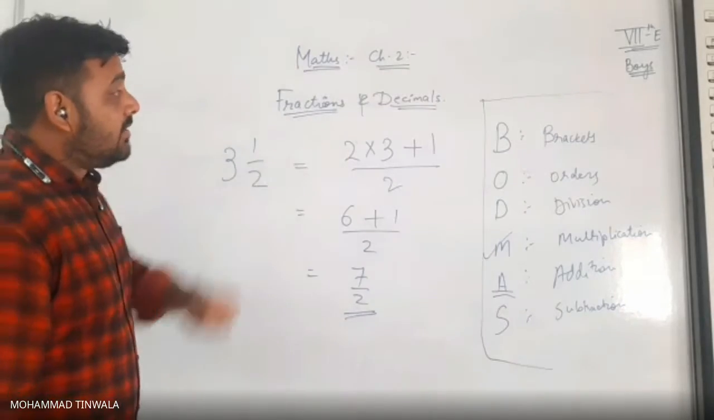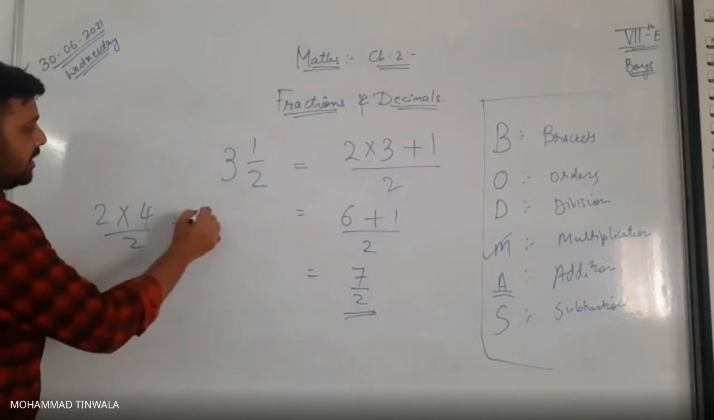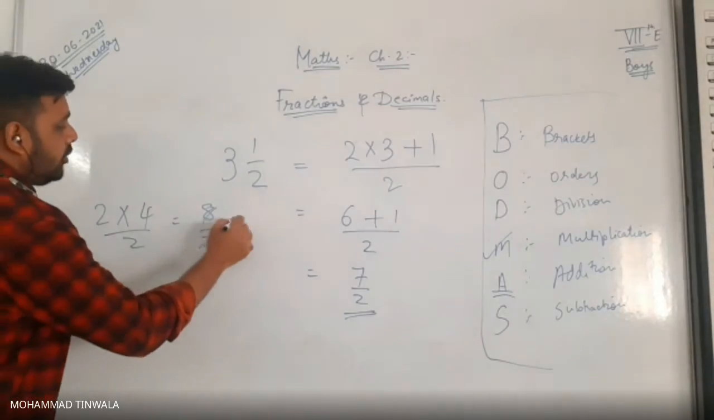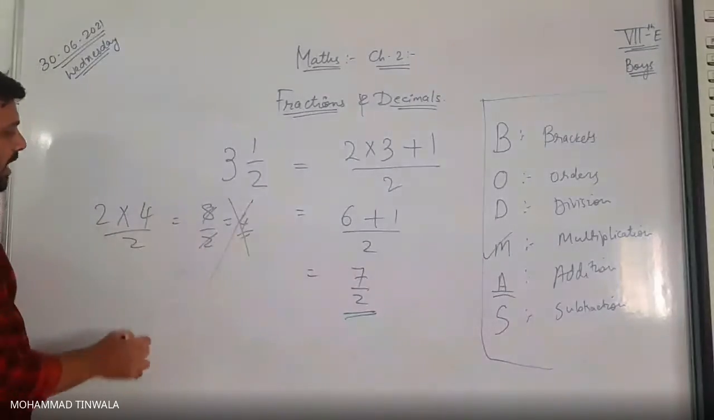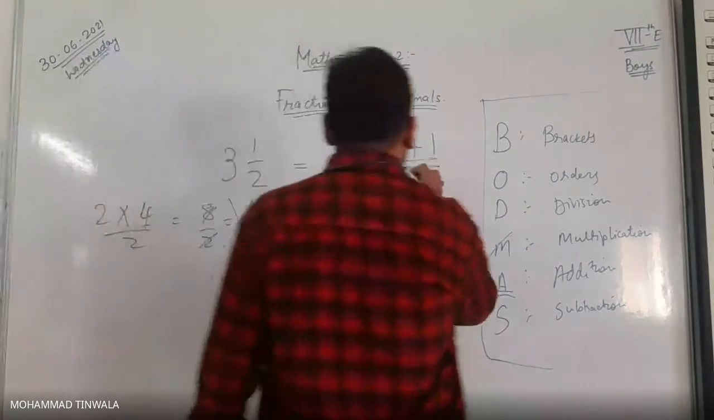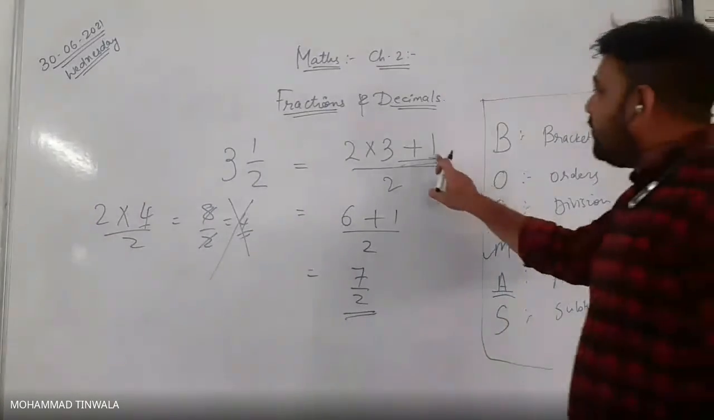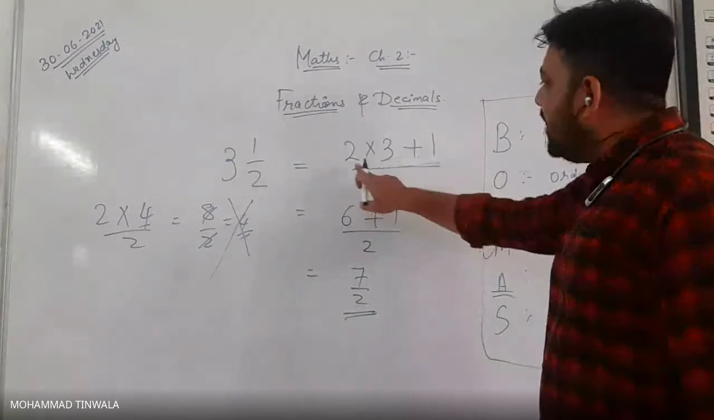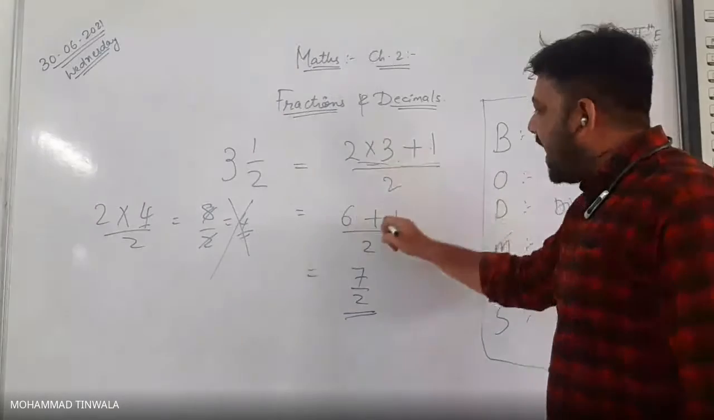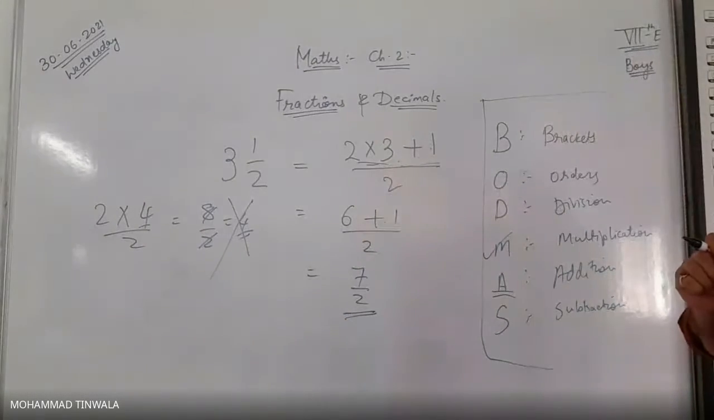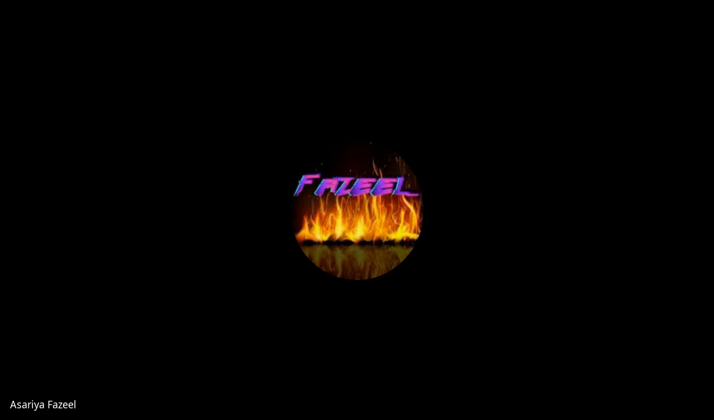Now here, many students say, let's do 3 plus 1 is 4 upon 2. So 4 twos are 8 upon 2, and you get the answer 4. This answer is wrong. Why? Because you added first, which is not correct. You have to multiply first. After getting that answer, you have to add 1. Is that clear, boys? Yes, sir, clear.